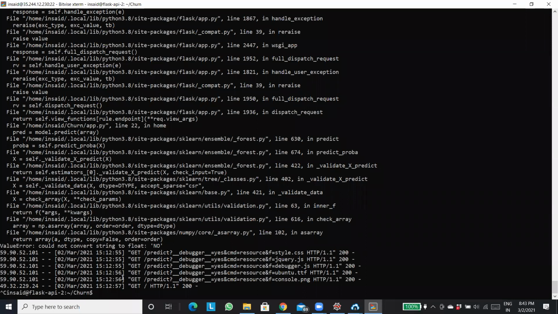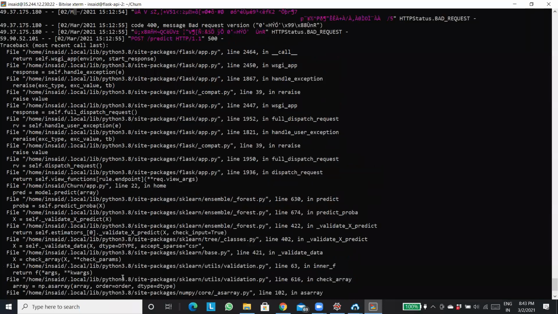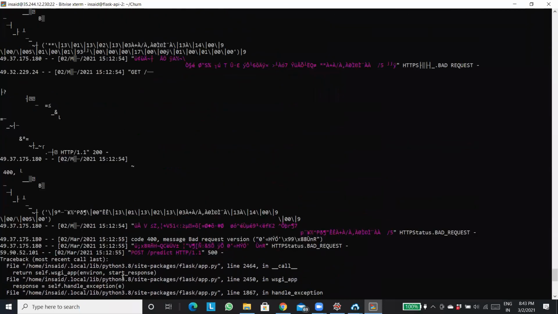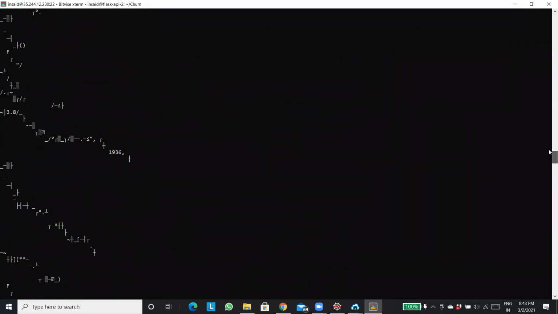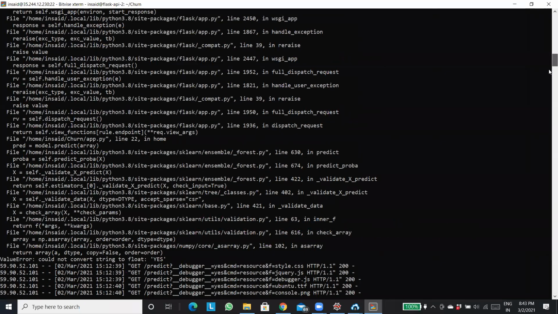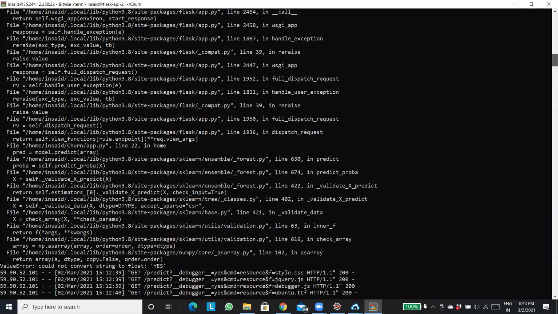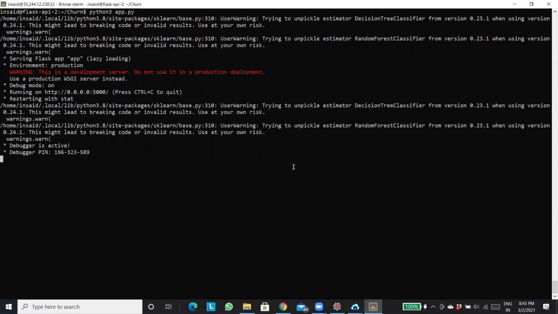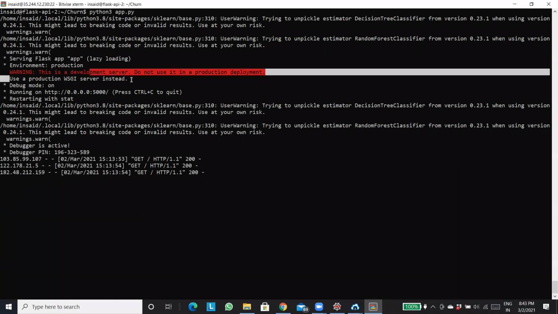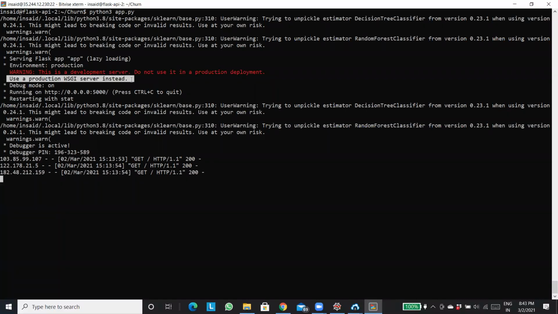Now there is a disadvantage over here. You are getting this warning here, correct? Where was that warning? Okay, that might have gone. I'll just clear the screen. I'll just run it again, python3 app.py. Here if you see this, it still says use a production WSGI server instead, correct? It's still a development server.